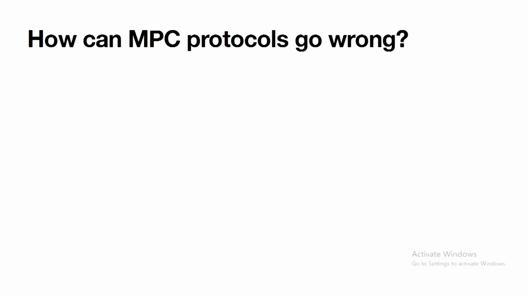Quite exciting. So now that people are actually using these things to protect millions of dollars or people's healthcare data, you might wonder, how can MPC protocols actually go wrong? Obviously, you can have the protocol itself be broken. That's happened a few times. The theoretical protocol just has a bug in it; fix the bug, hopefully the protocol is secure again. You can improperly implement a correct protocol. That's also happened. Just as with any other software bug, you can implement an MPC protocol wrong in a way that actually leaks, say, the private key.